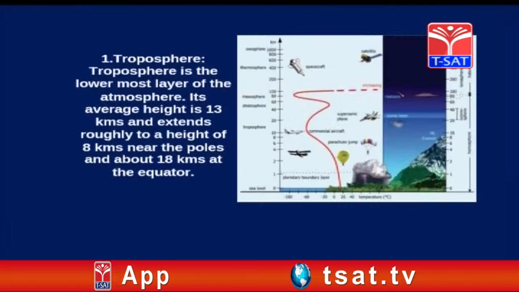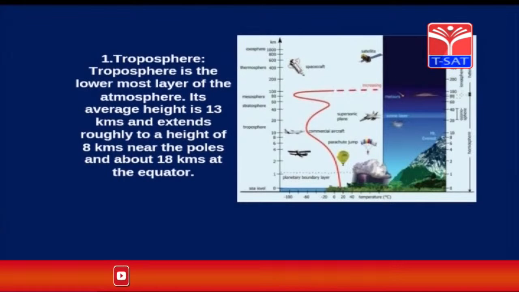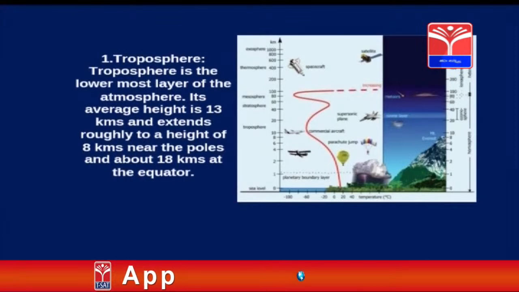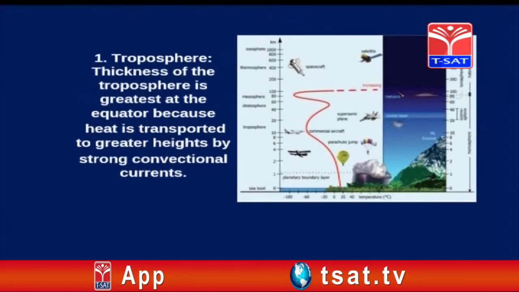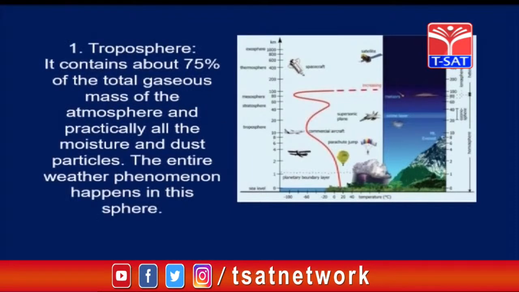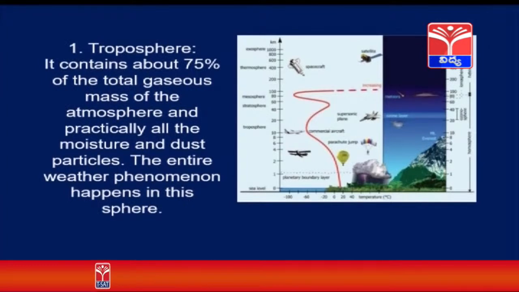Troposphere. Troposphere is the lowermost layer of the atmosphere. Its average height is 13 kilometers and extends roughly to a height of 8 kilometers near the poles and about 18 kilometers at the equator. That means the troposphere is thicker at the equator and thinner at the poles. Thickness of the troposphere is greatest at the equator because heat is transported to greater heights by strong convectional currents. Troposphere contains about 75% of the total gaseous mass of the atmosphere and practically all the moisture and dust particles. The entire weather phenomenon happens in this sphere.